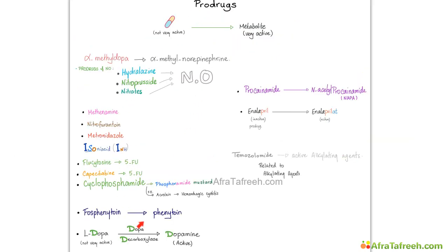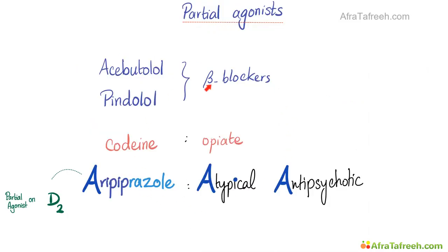And here is a list of the pro-drugs that you need to know. What's a pro-drug? Something, when you give it to me, it's not very active. But once it enters my body, it gets metabolized into the very active component. Case in point, fosphenytoin becomes phenytoin. L-dopa becomes dopamine, etc. These drugs are partial agonists.